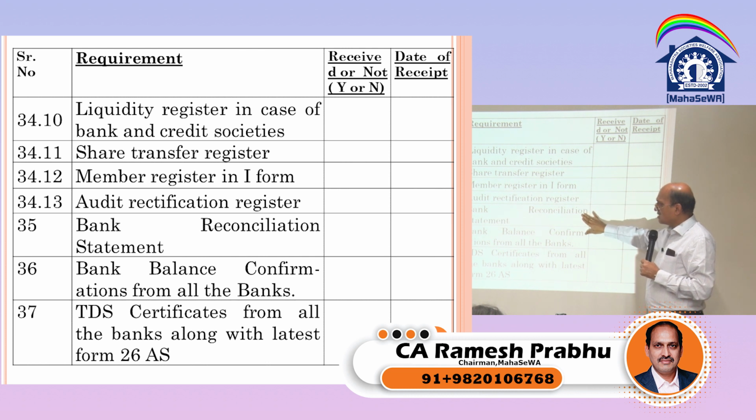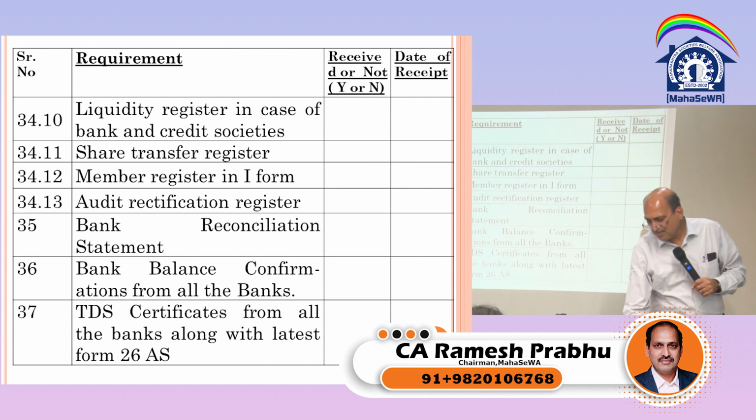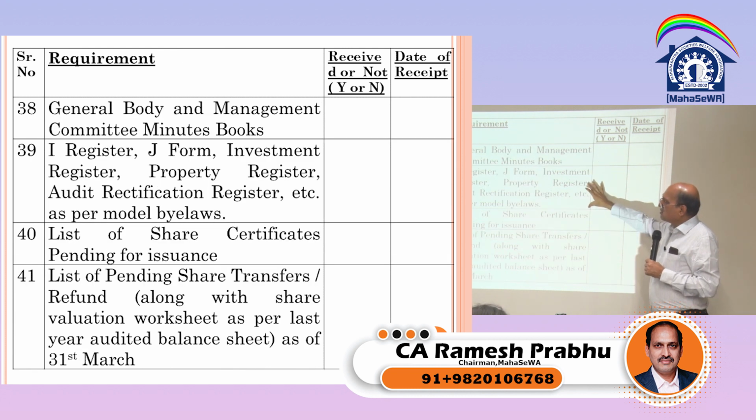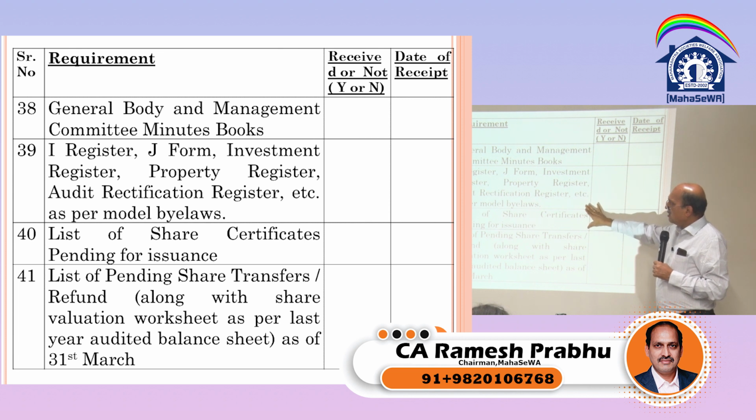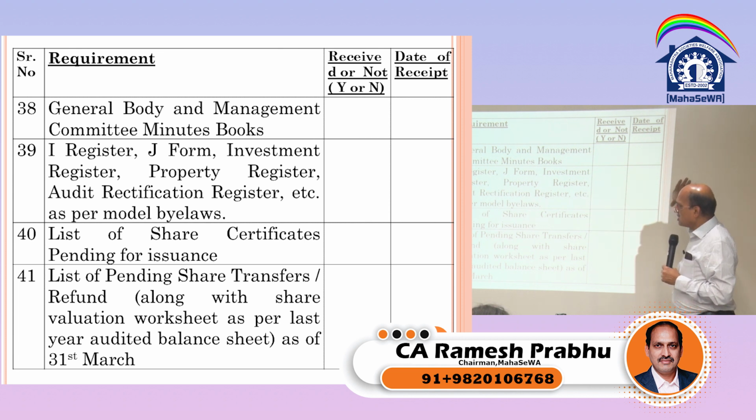Bank reconciliation statement, bank balance confirmation, TDS certificate if they are there. General body and managing committee minutes book we have seen. IJ form register, investment register, property register, audit rectification register, model bylaws as per model bylaw, list of share certificate